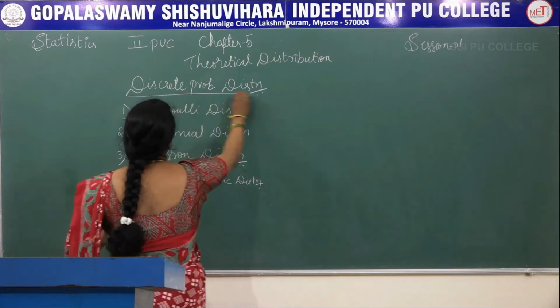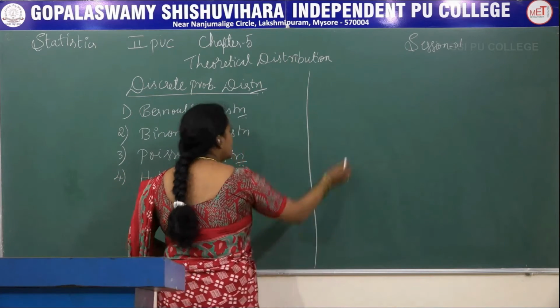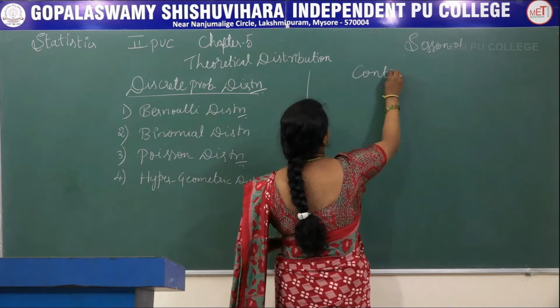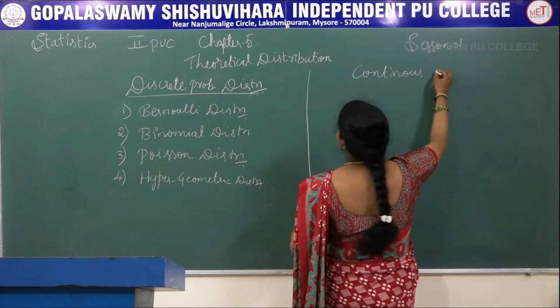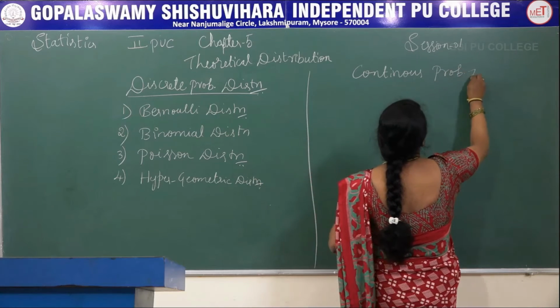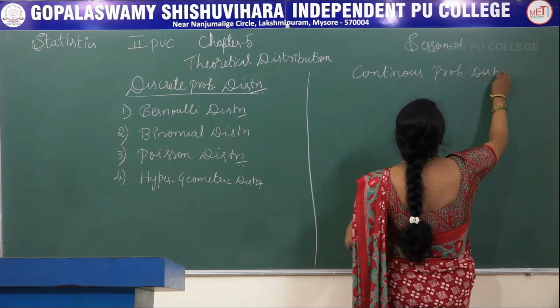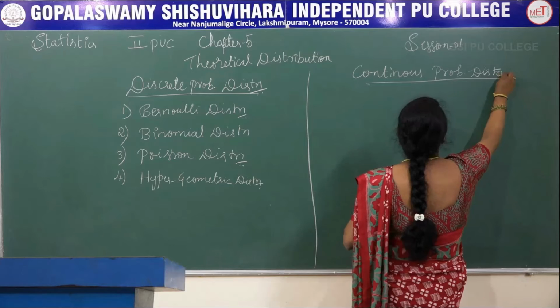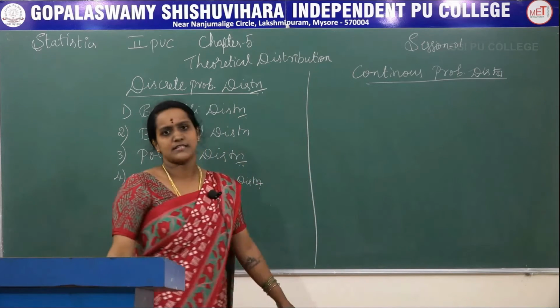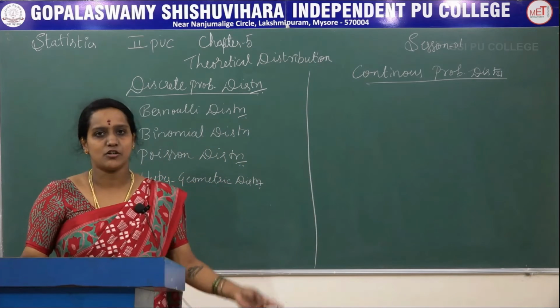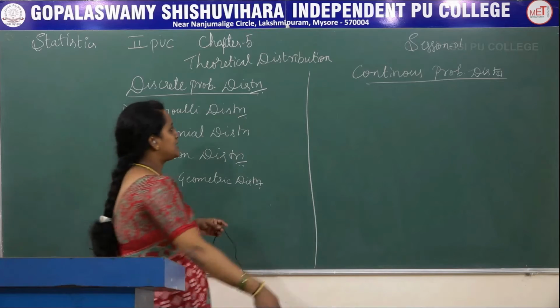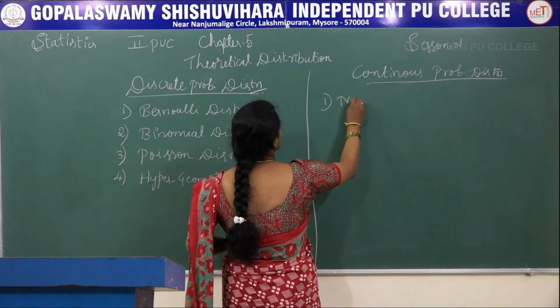And similarly we have continuous probability distributions. In continuous probability distribution, we have three types. One is normal distribution.